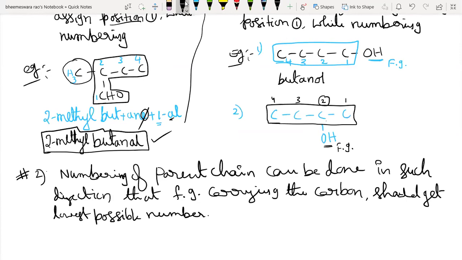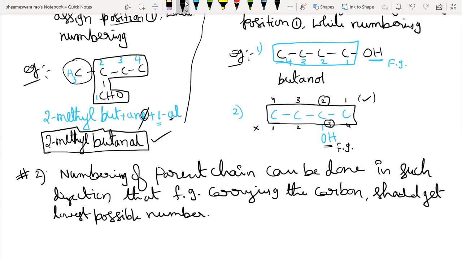See, look at this parent chain. Here, you should start the numbering from here. In this example, here it is getting the first position because of the functional group. But in the second example, in this direction, from right to left, the functional group gets the second position. But in the left to right direction, the functional group gets the third position.